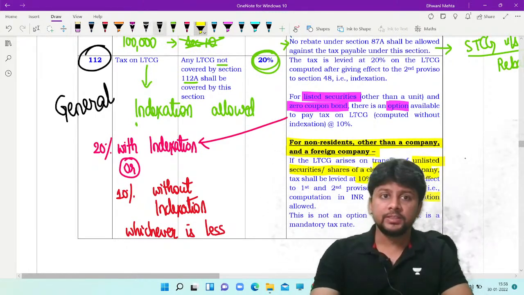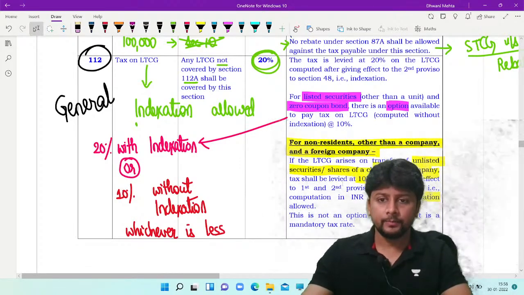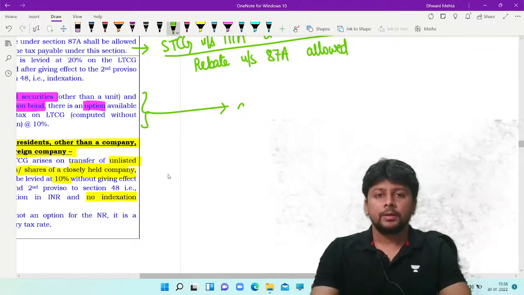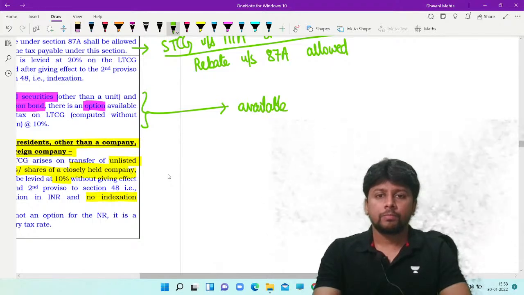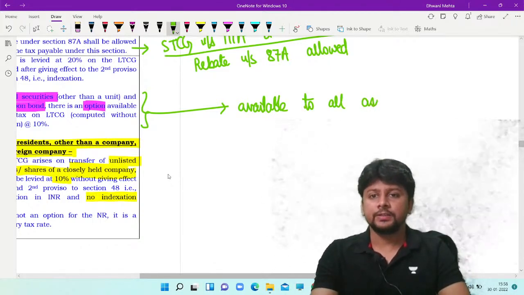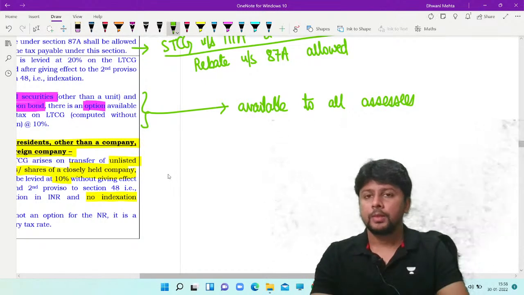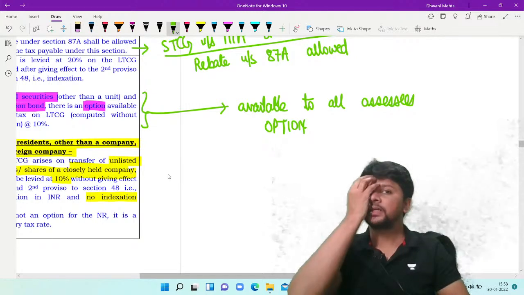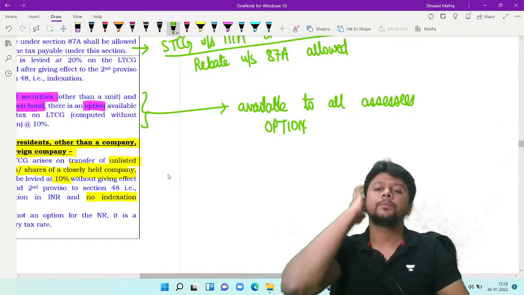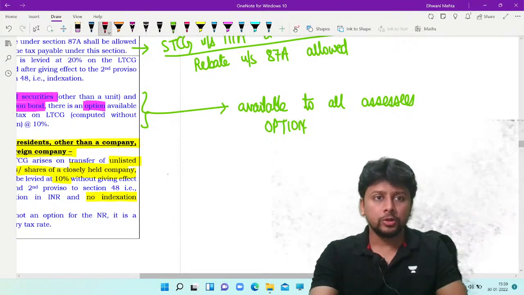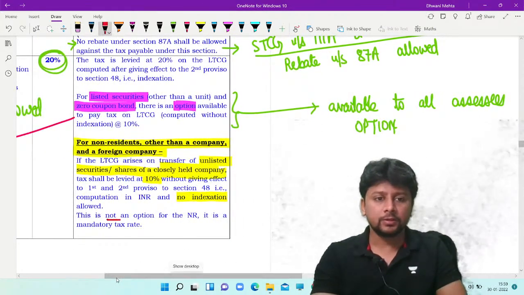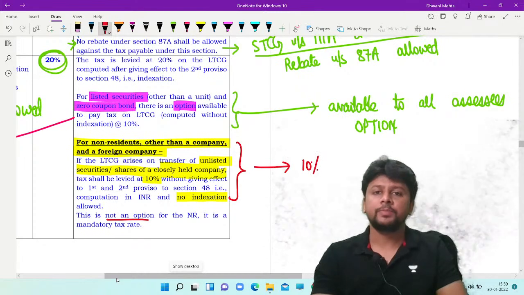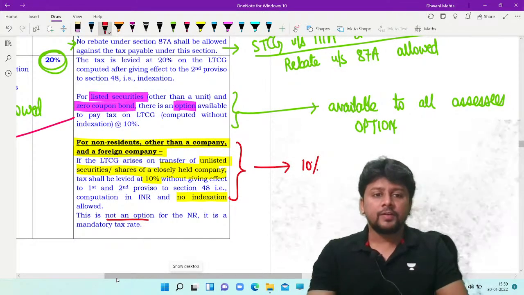See, the point that we studied here, just a second. The point that we studied for listed securities, this is available to all the assessees, but it is an option. So you can still choose to pay tax at 20% after allowing indexation. But as far as non-residents are concerned, this is not an option. They will pay tax at the rate of 10% without giving effect to indexation.